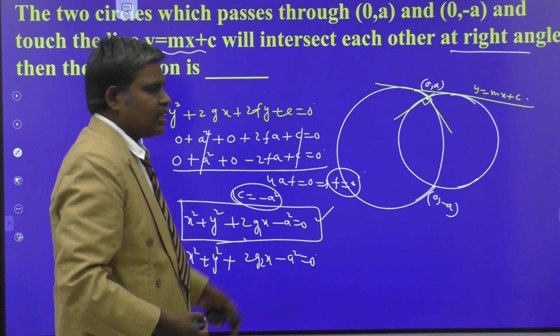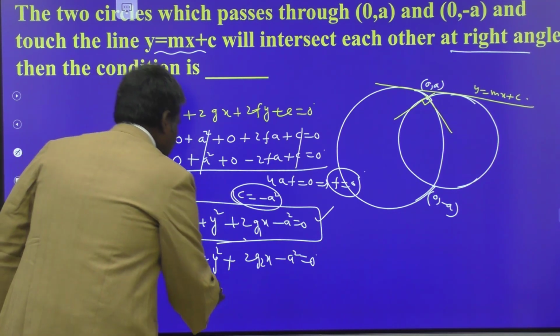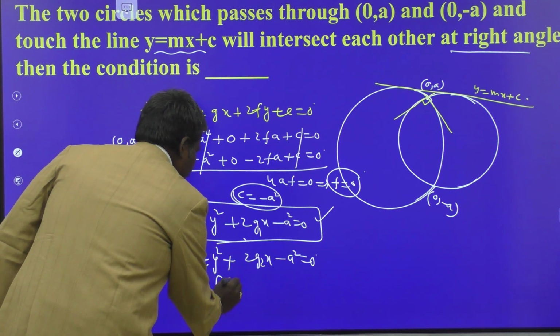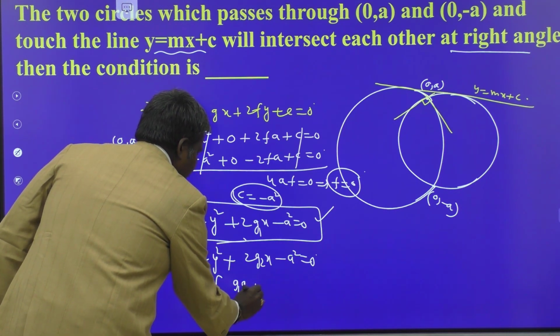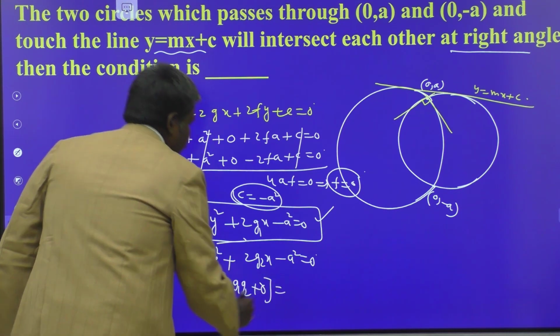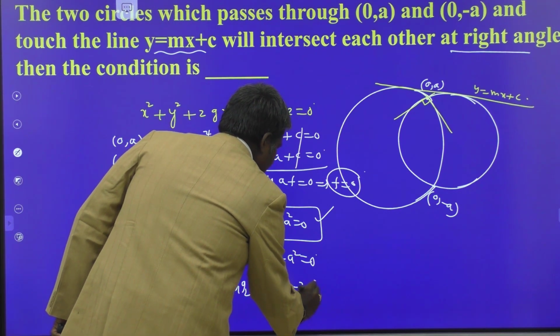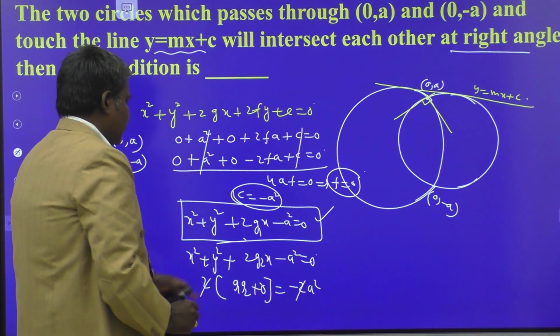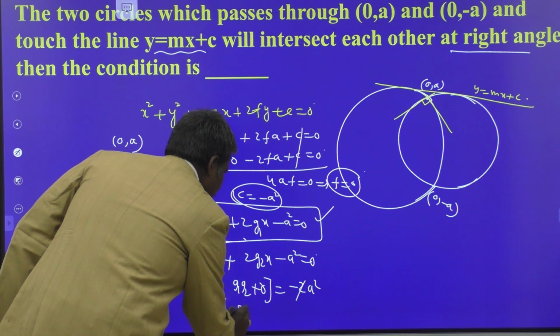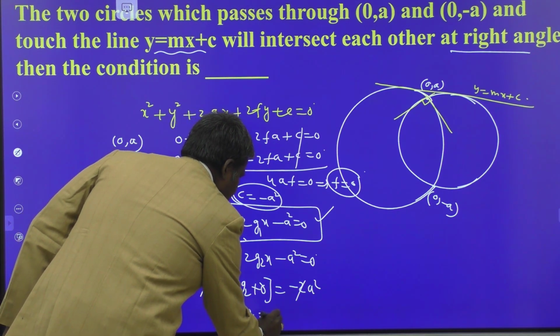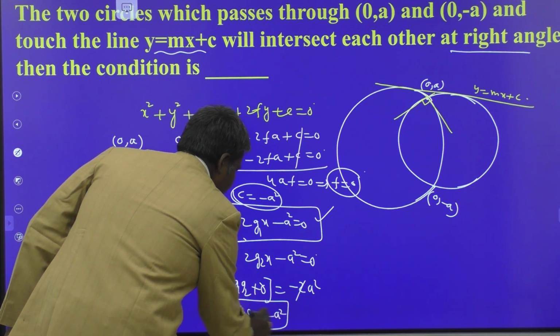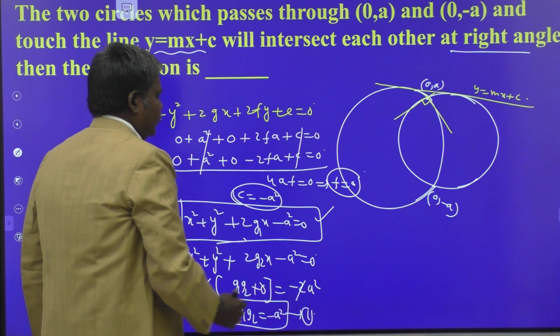Again, given that the two circles intersect orthogonally. So what is the condition? 2g g dash, we mean 2 g1 g2, plus 2f f dash, there is no y coefficient, is equal to c plus c dash, that is minus 2a square. Here 2 gets cancelled. Therefore g1 g2 is equal to minus a square. Keep this condition on one side.